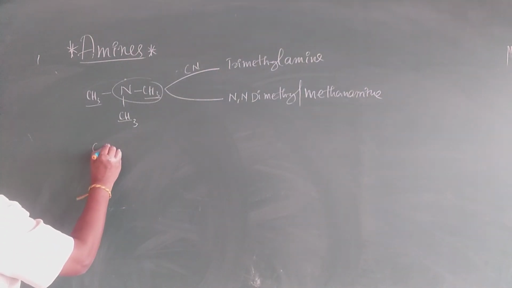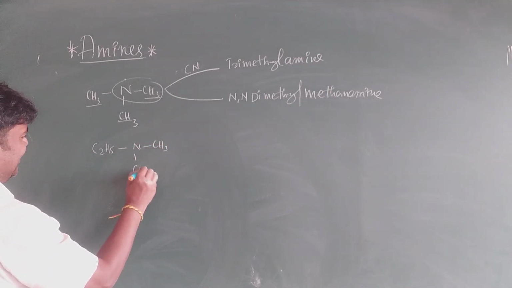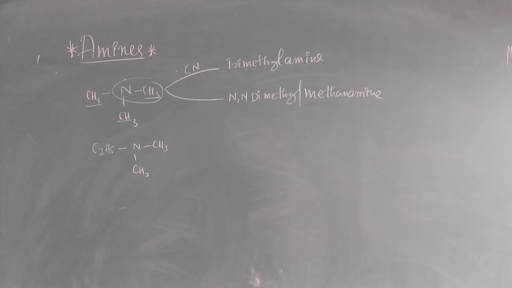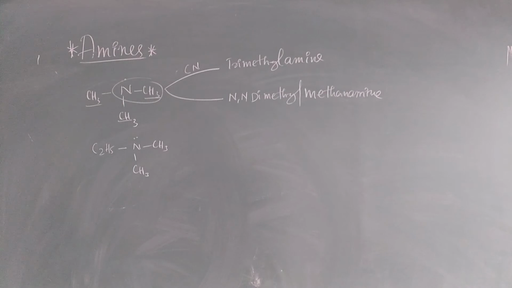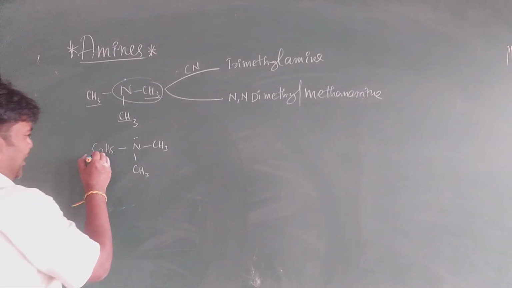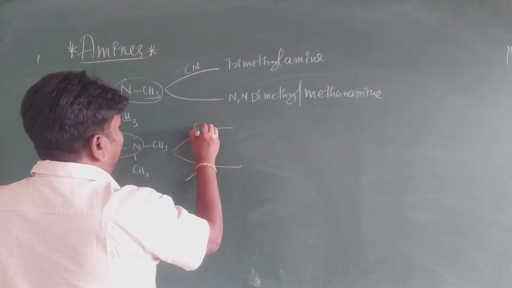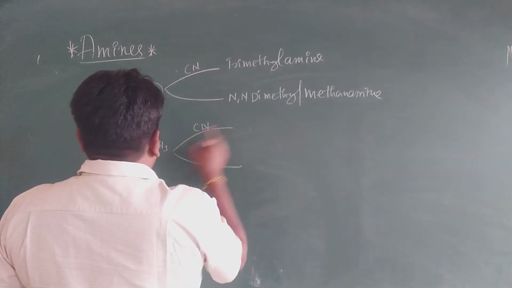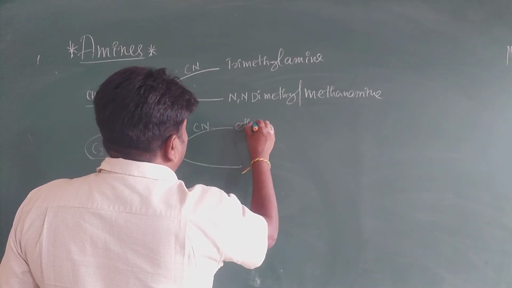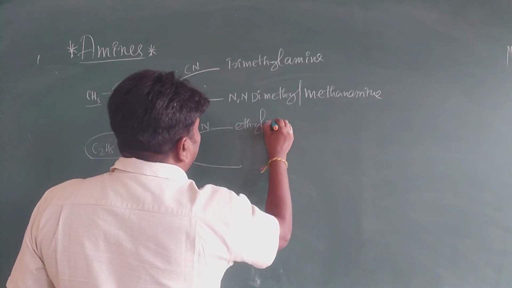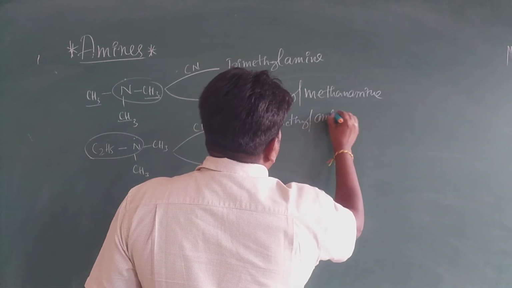Next one, C2H5, N, CH3, CH3. Okay, same thing you have to see here. Nitrogen is attached to 3 alkyl groups. Which one contains more carbons? That is the long chain. So what is the common name? The common name is ethyl, dimethyl, amine. Ethyl dimethyl amine.